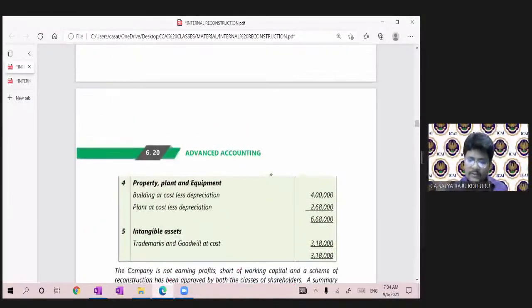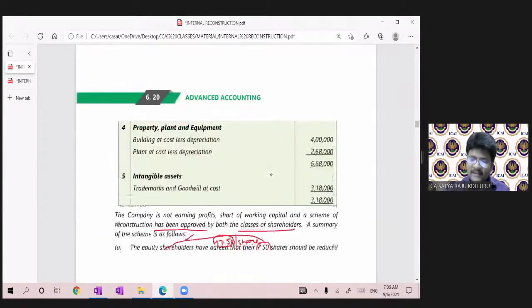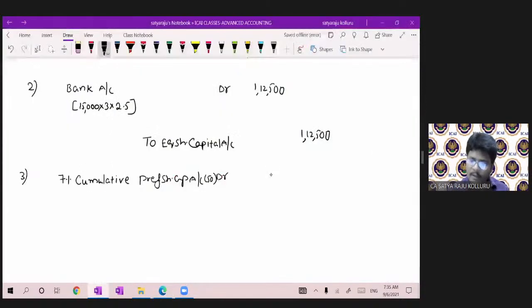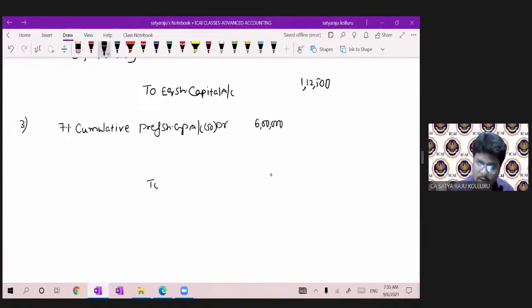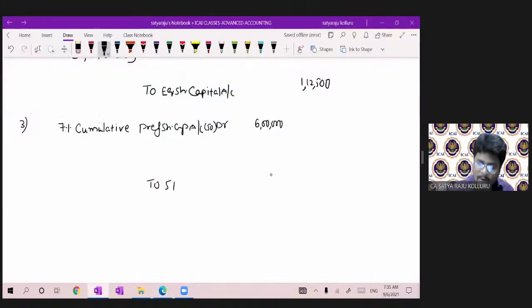Existing amount, if you observe, which were 6 lakhs. So what you are issuing through cancellation: 4 new 5% preference shares, to 5% preference share capital account.